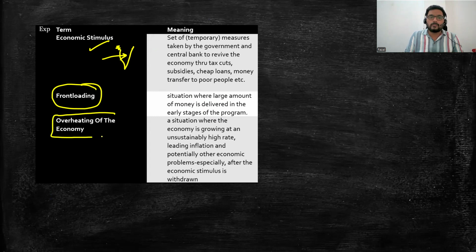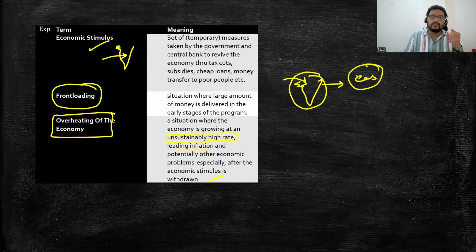Overheating of the economy. What do you mean by overheating of the economy? It is a situation where the economy is growing at unsustainably high rates, leading to inflation and potential other economic problems. After economic stimulus is withdrawn, that means I put a lot of money into the market, and because of this increase in the money, it leads to some sort of impacts. The cascading impacts which I could see are called overheating of the economy.